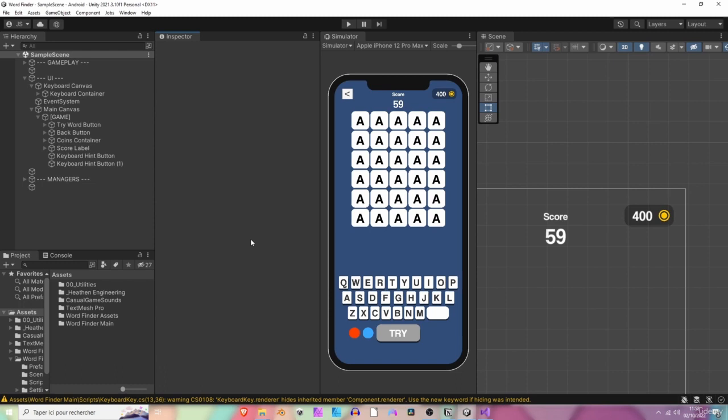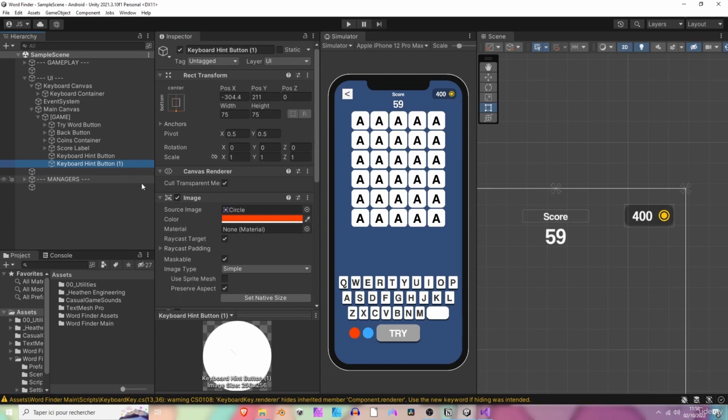But next, in the next session, we are going to make the level complete panel. Okay, this will help us advance a bit on making our core loop, because the level complete panel will have the next button. Okay, let's rename this one quickly. So letter hint button, and we are good to go. See you in the next lesson.